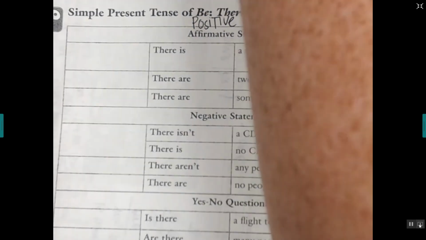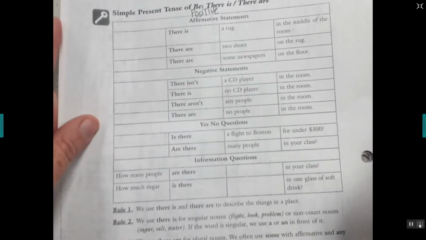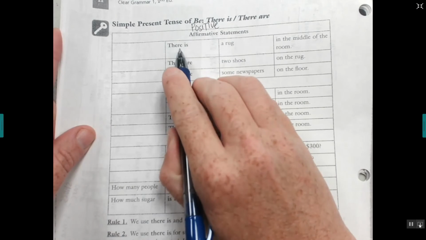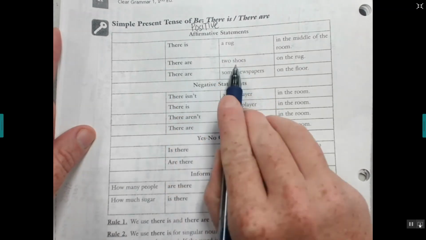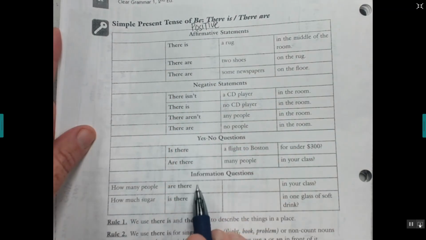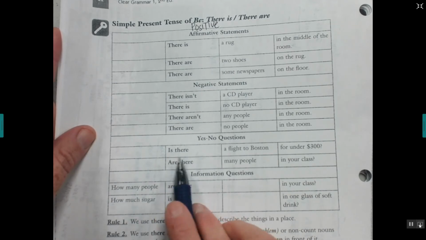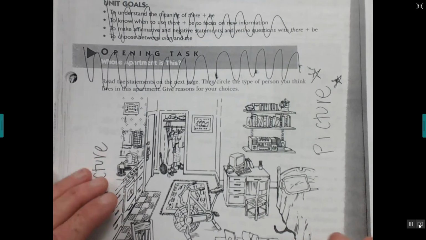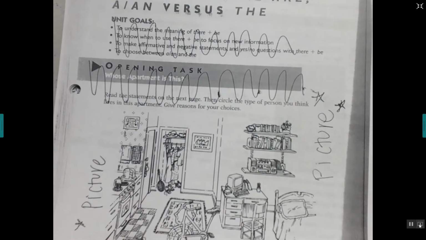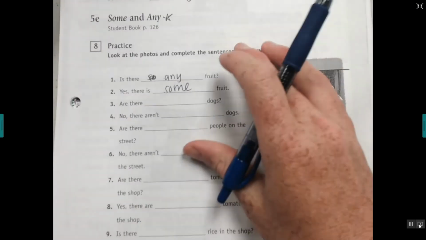So if you look on the back of your notes, see here's positive, there are, okay? Negative, and then questions, is there, okay? So that's some more notes for you. For your homework, you will need this picture. So look, it will say